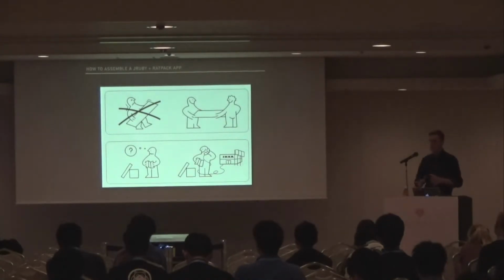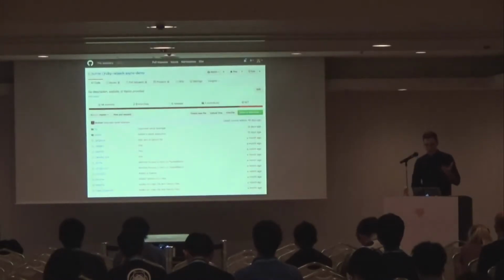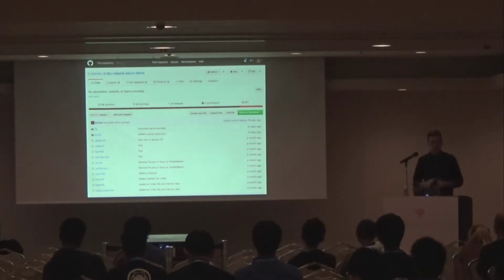Okay, so let's talk about how this application is built, how it's put together. If you were to go look at this on GitHub, you would see a Ruby application that looked very familiar. There's a Gemfile, there's a Rakefile, there's a lib directory with some .rb files. There's no XML, there's no .java files, there's none of that weird stuff. This feels very much like a Ruby application.